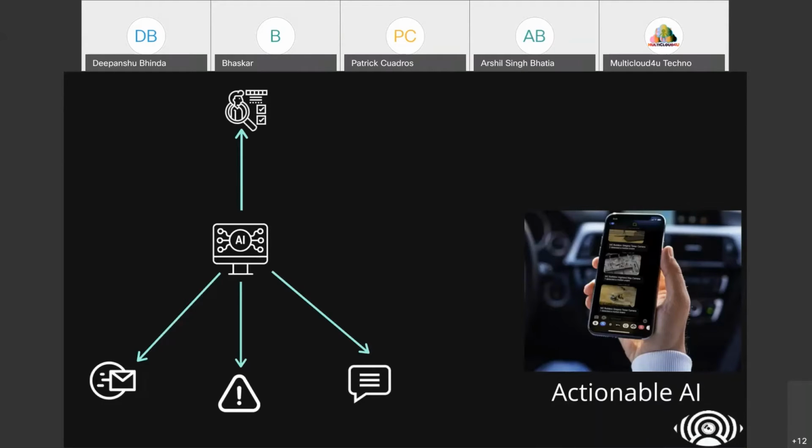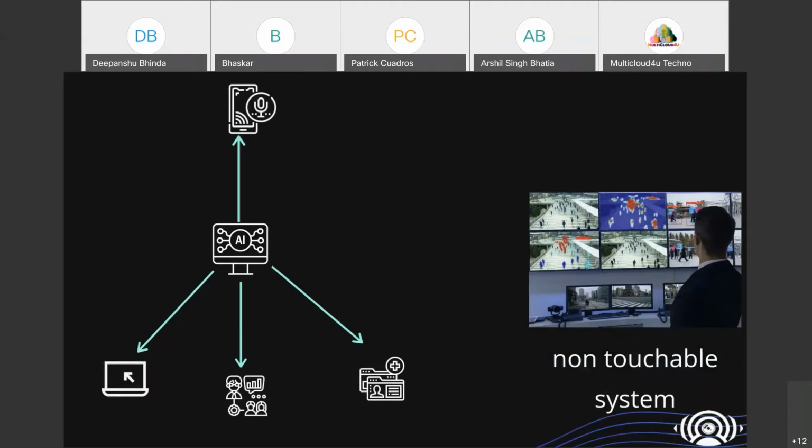Next slide, Dipanshu. Right. So the non-touchable system, as this is a pandemic situation, is the main topic. The non-touchable system helps us not touch any hardware or software, and just automate things by talking to the system. This can be done by AI bots, and there are also some predefined APIs, if you are working on a small project, through which you can automate your model.